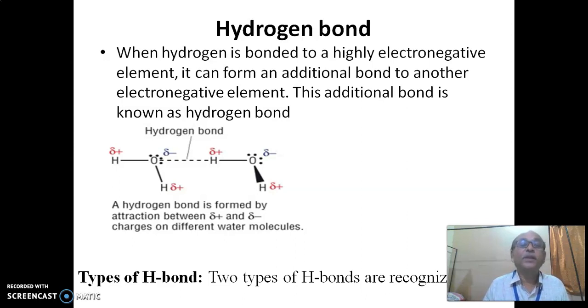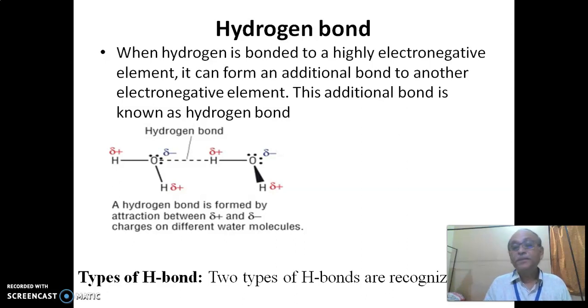Because of the electronegativity difference between oxygen and hydrogen, hydrogen and oxygen carry partial positive and negative charges. Because of this partial charge, oxygen is linked to the hydrogen atom of another molecule, which is shown in dotted lines. So this bond is called a hydrogen bond.